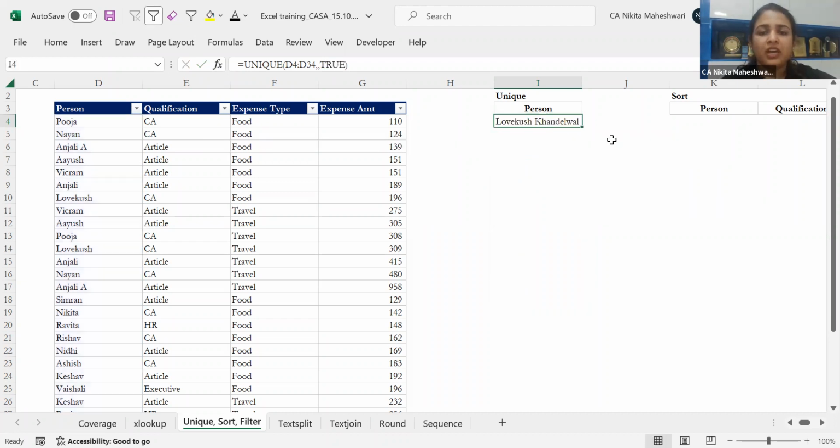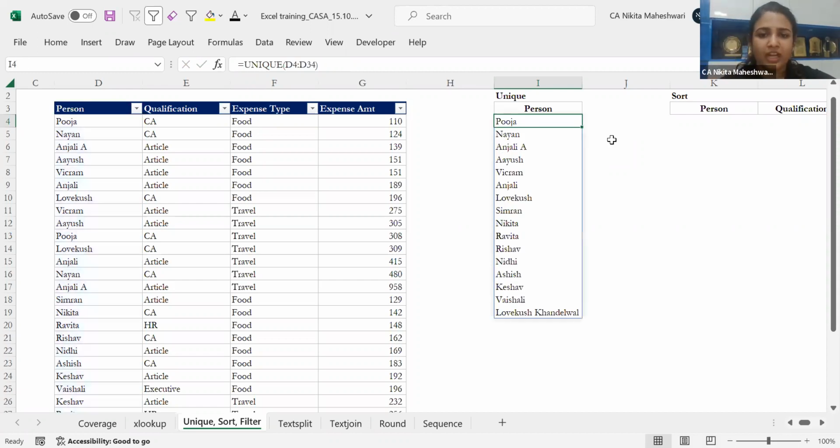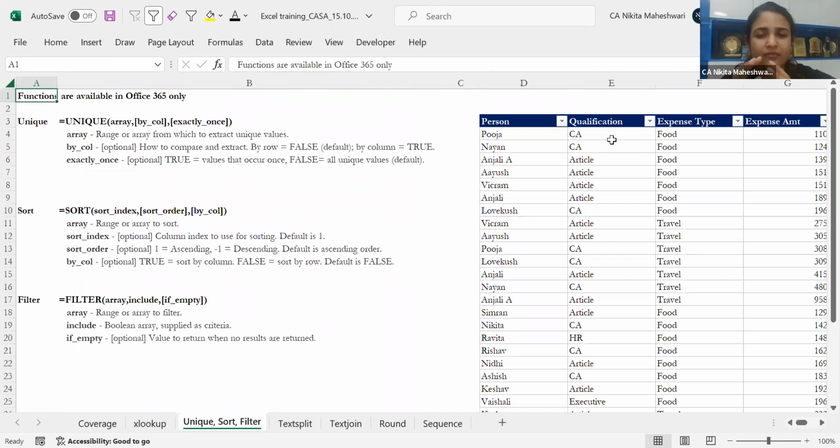If I do this, only one person, Lavkush Khandelwal, is a person who has made just one particular expense in the month. Maybe he forgot to submit his food or travel bill. Maybe he has not made any expense, but any unique item which you want to find, which is coming only once in the array, can also be done. By default, this option is not selected, so by default, I'll get all these names together. This is what my unique function does.